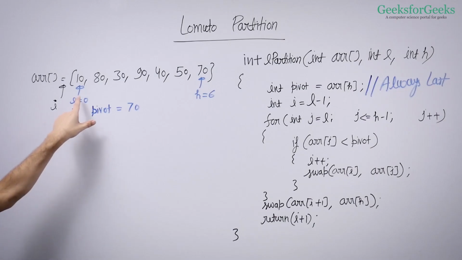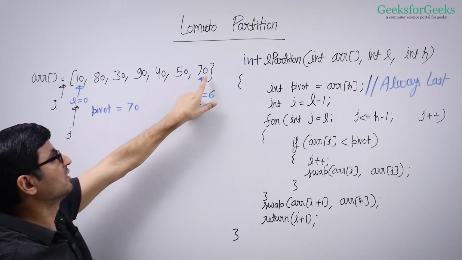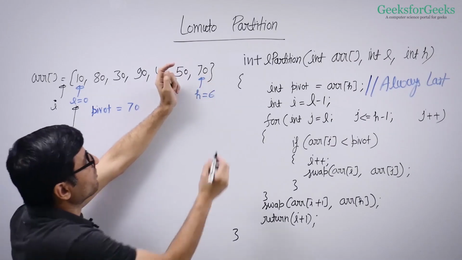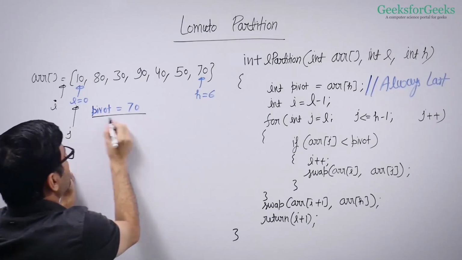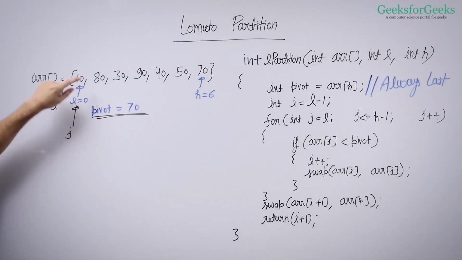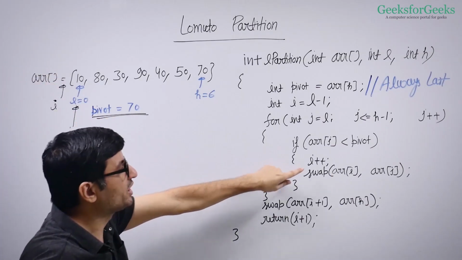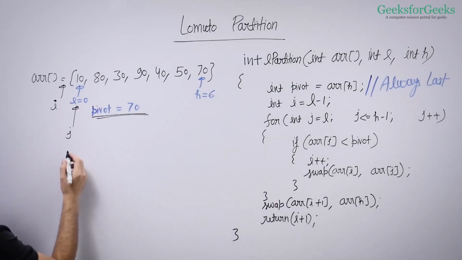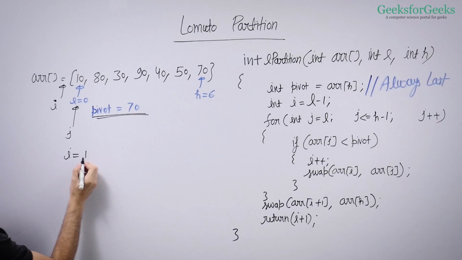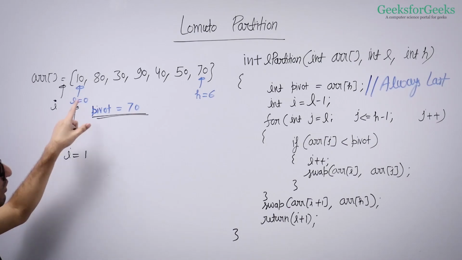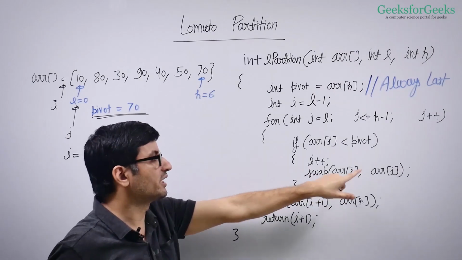This array j is smaller than the pivot. This is our pivot also. So the pivot is 70, we've written it here. So it's smaller than the pivot. So we go inside this if condition, we increment I, we increment the window of smaller elements. I becomes 1, and we swap array I with array j.